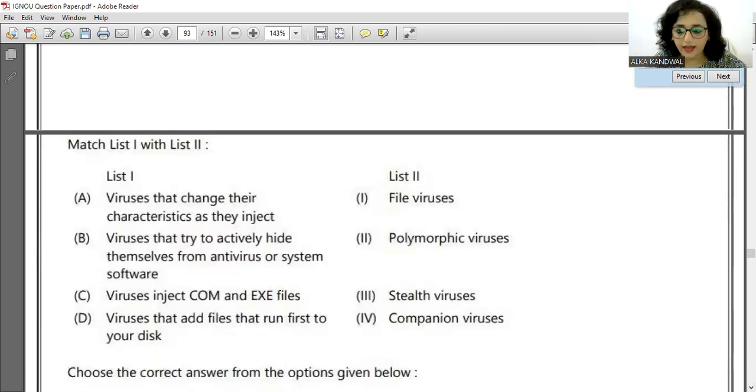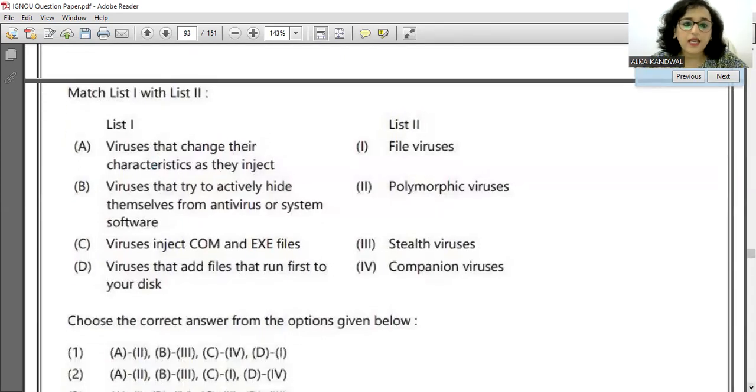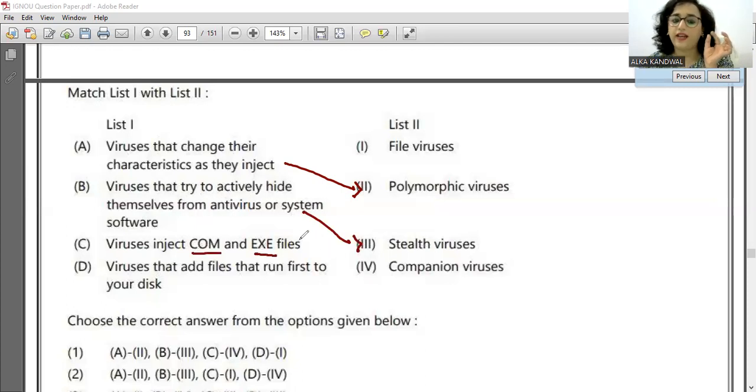That changes their characteristics as they inject. That is the polymorphic viruses, the name of the viruses. Now, viruses that try to actively hide themselves. Stealth virus. Virus inject the form and the exe file. So a file virus. Virus that add files that run first to your disk. That is the companion viruses. So these names you should also remember. The companion kya hai, stealth kya hai. So this you have to read it properly. Yes. So answer is option 2. Option 2 is the answer to this question.